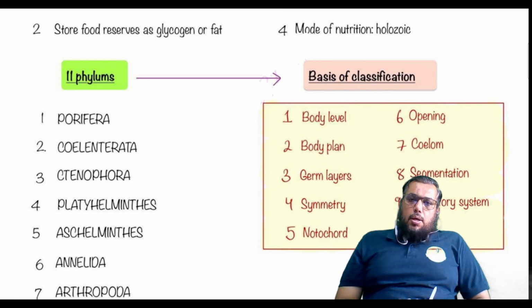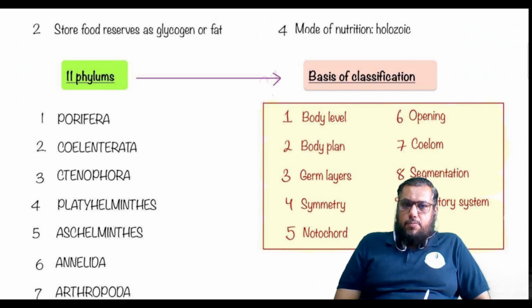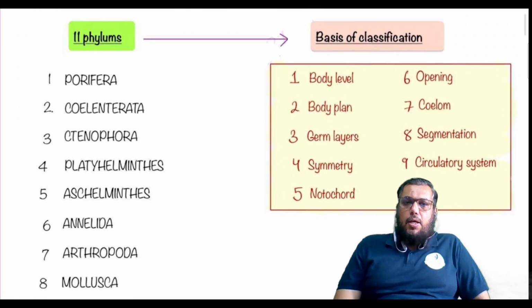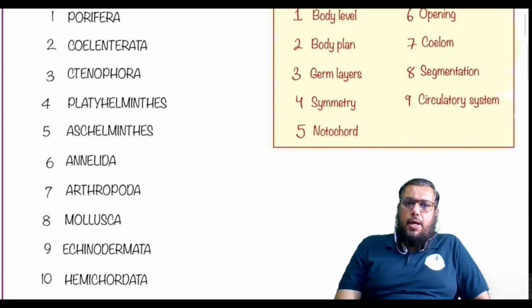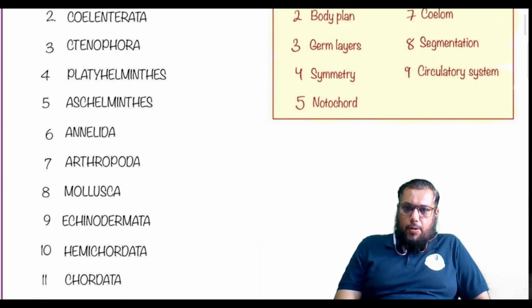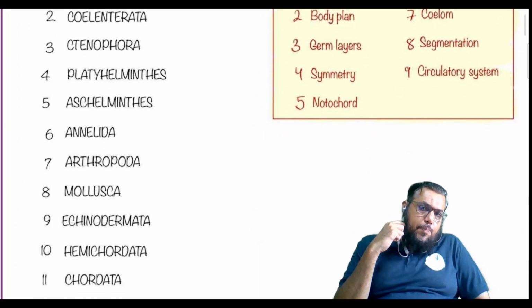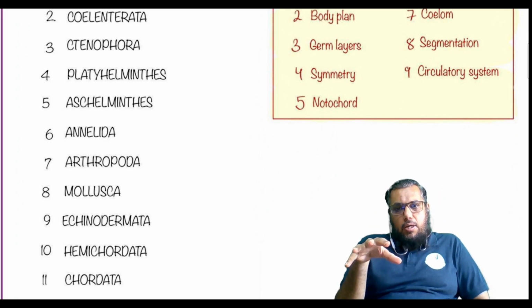So in all, there are 11 phyla, starting with Porifera, Coelenterata, Ctenophora, Platyhelminthes, Aschelminthes, Annelida, Arthropoda, Mollusca, Echinodermata, Hemichordata and Chordata. These are the 11 phyla, and kingdom Animalia is classified on the basis